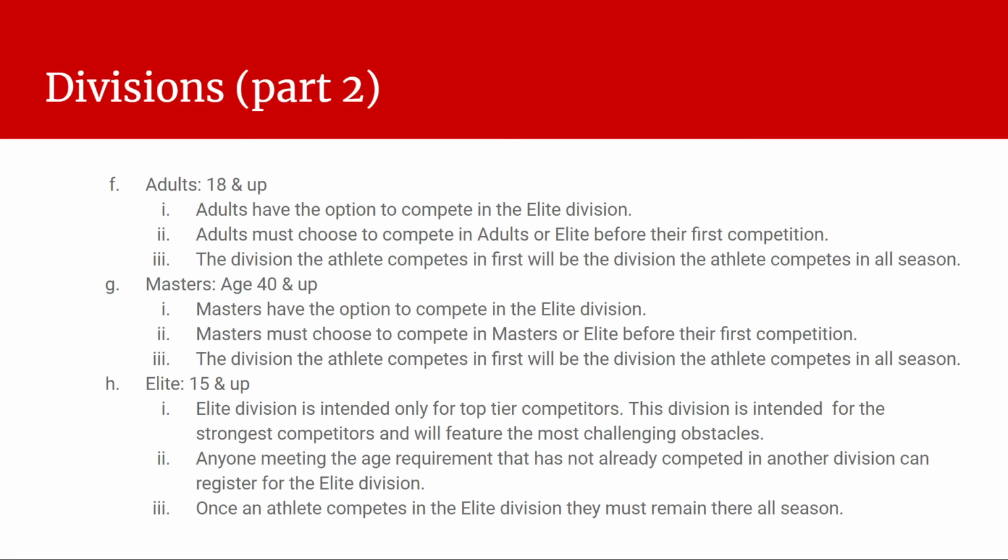So, what is the elite division, you ask? The elite division is for athletes that are 15 and up. Young adults and masters all have the option to opt into the elite division if they so choose. But they would need to make that decision before the season starts, before their first competition, I should say. And it's going to stay the entire season. So this is a very important decision that should be taken very seriously.